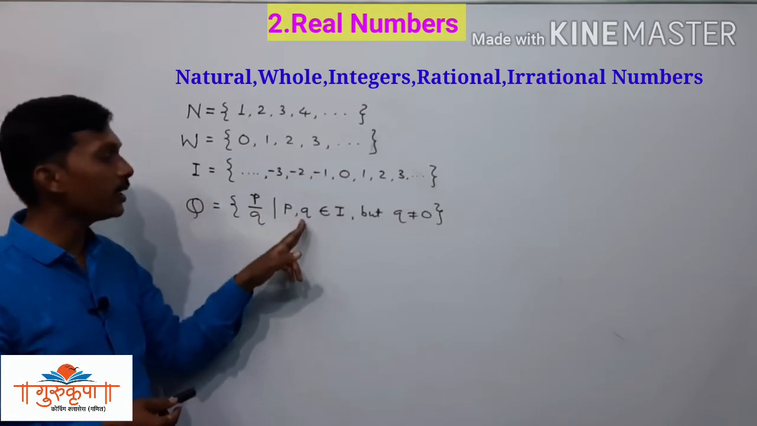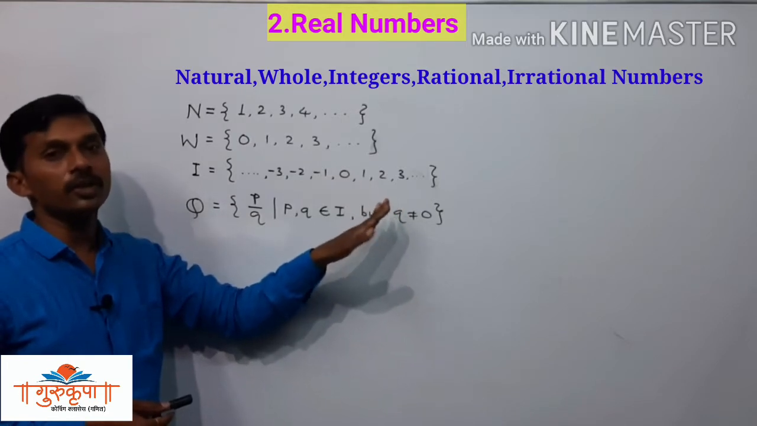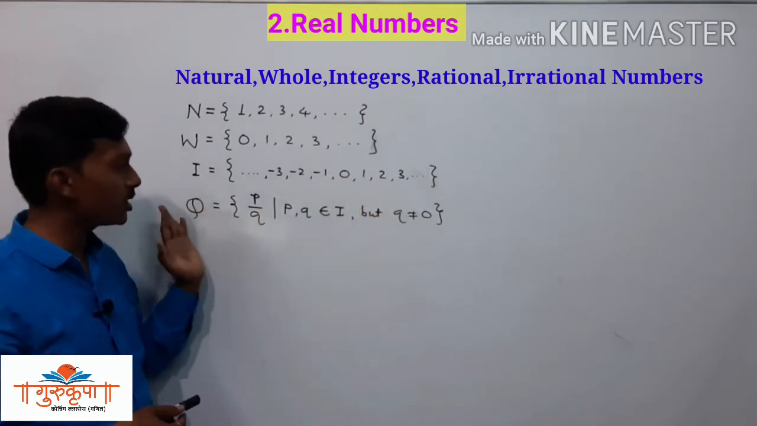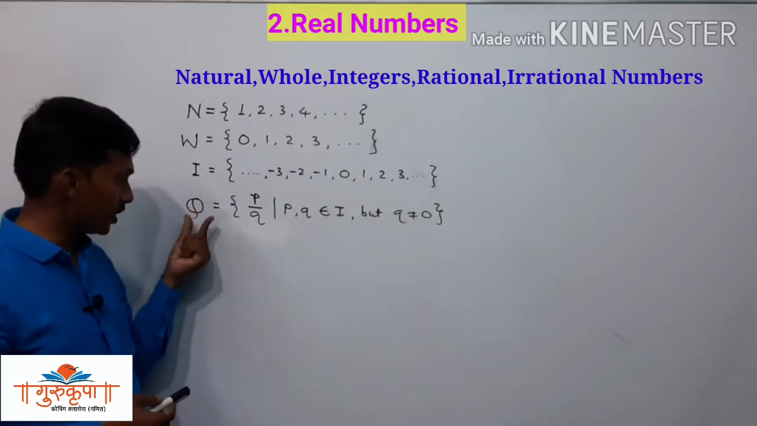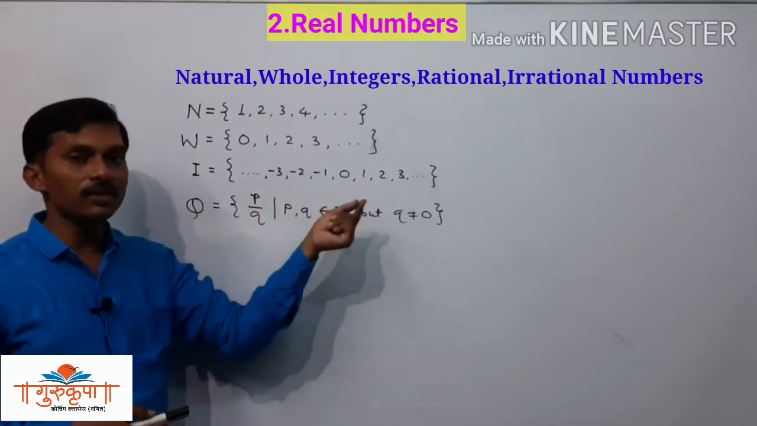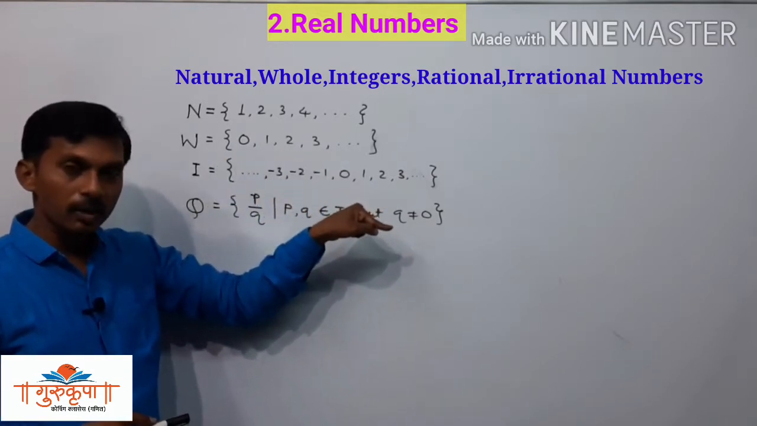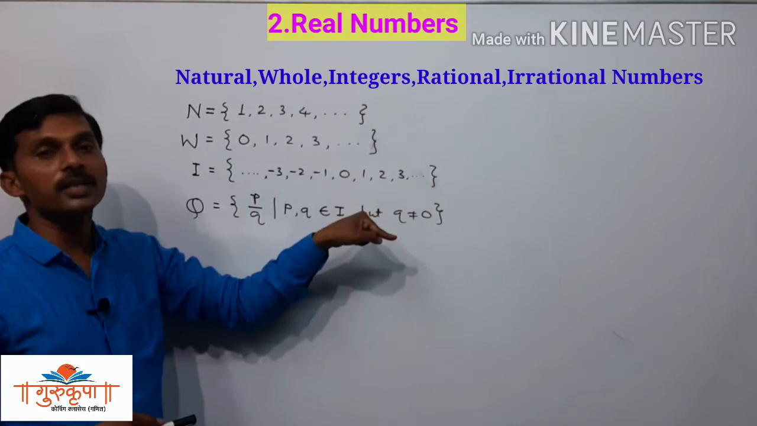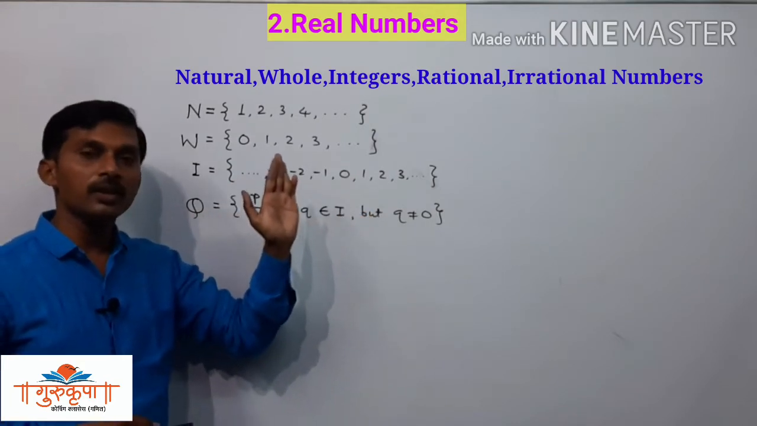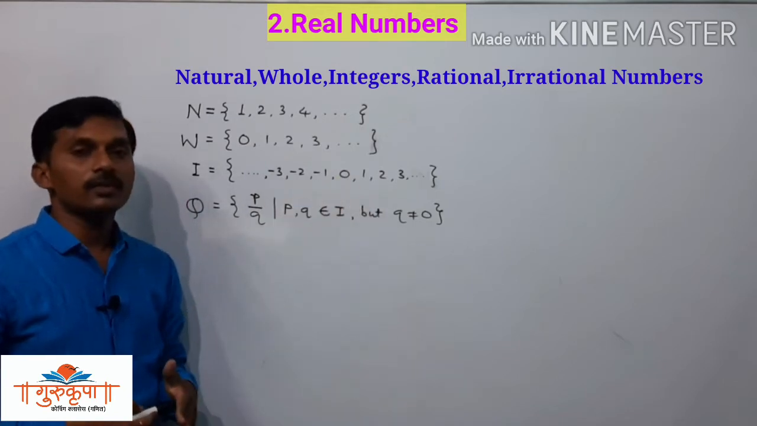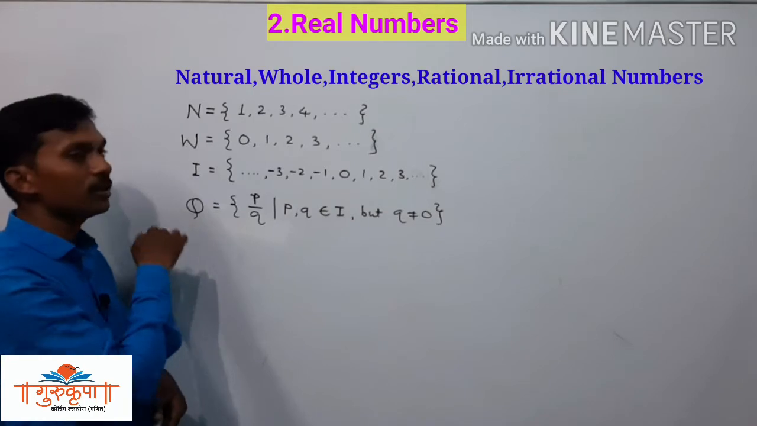And how do we write it? See, this set we can write in the rule method only. We cannot write this set using the listing method. We cannot represent the set of rational numbers by using the listing method. We can represent it by the rule method, or you can say set builder form. So here how will we describe the rational numbers?